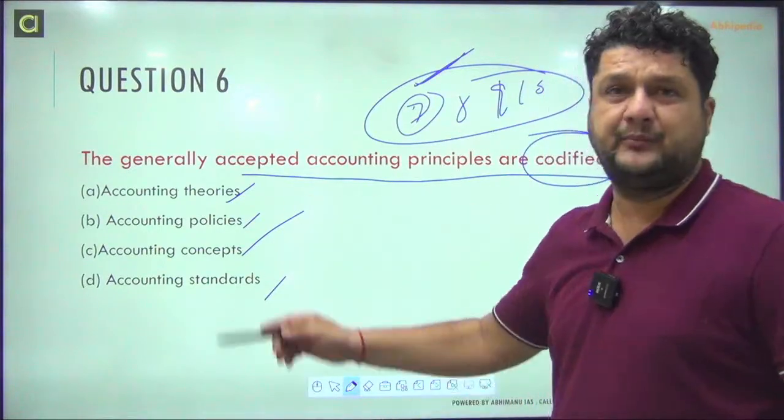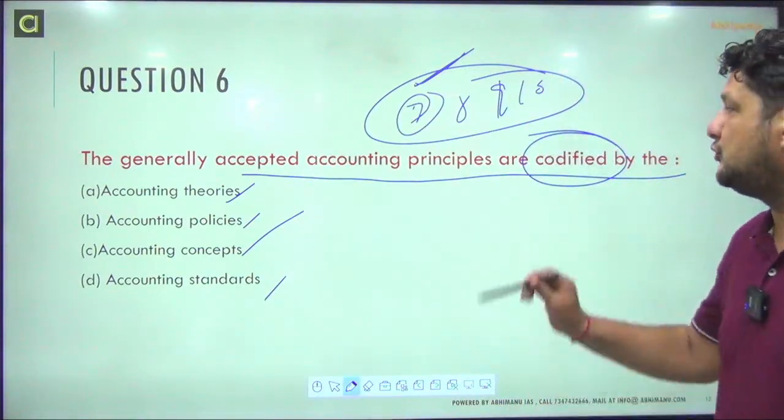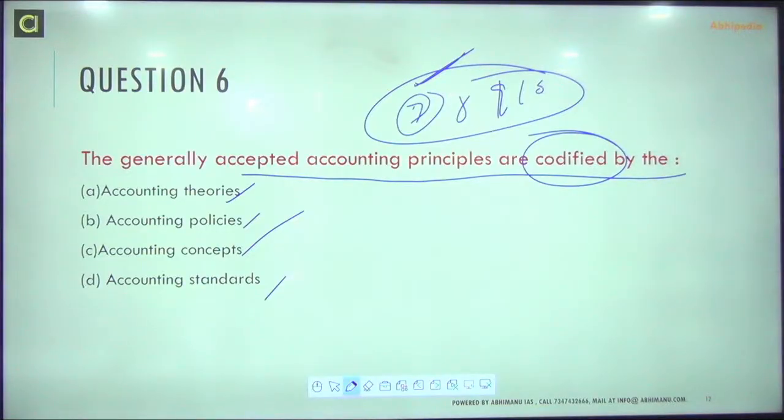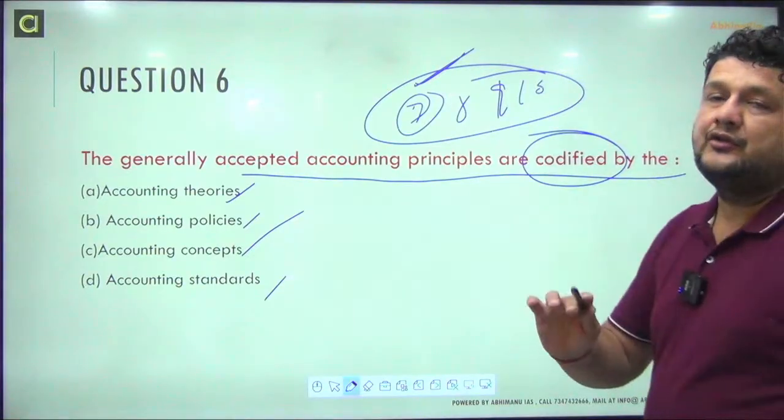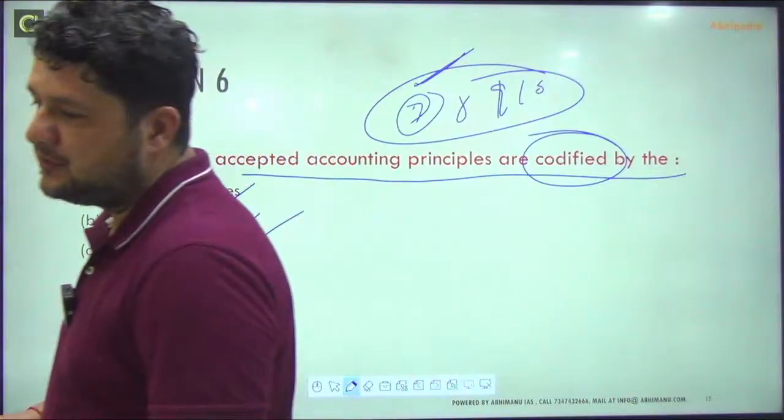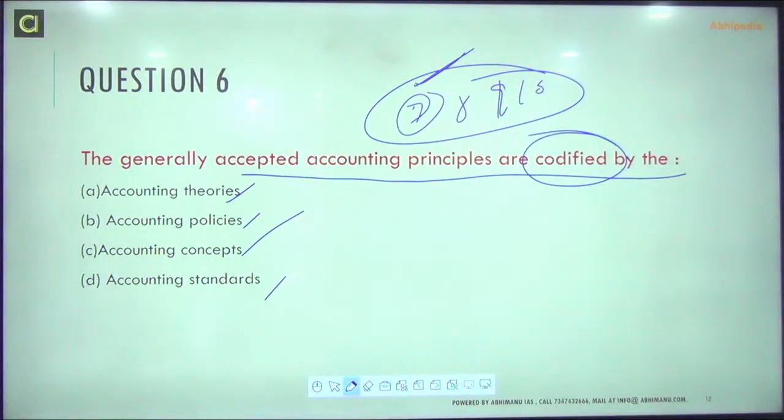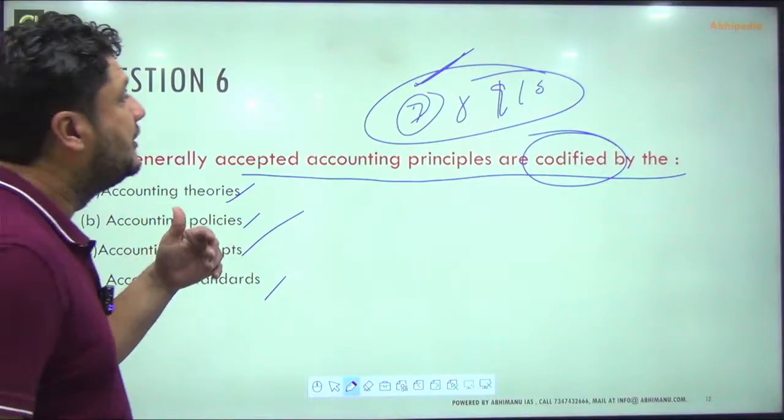But below that means you are not well versed with your concepts. So you need to prepare well. You need to revise more.